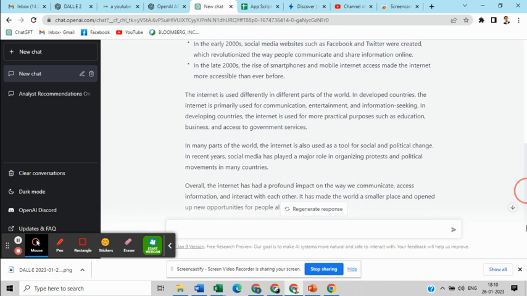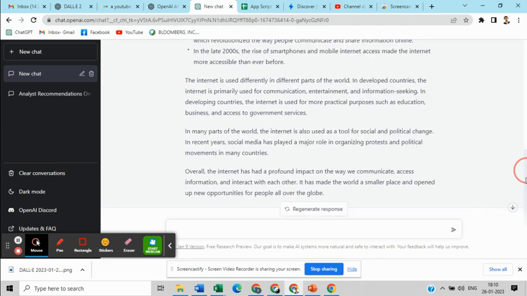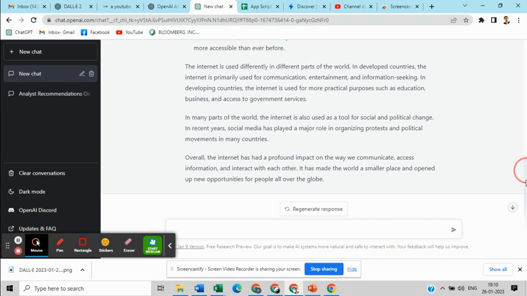Right. You can also see that the article has been written about how it is being used in different parts of the world, how developed countries are using it for communication, entertainment, and a lot of other sources. So overall, if you can see, the article has been written in a very coherent manner. There are zero grammatical errors, and this forms a great content piece for people to build on, write bigger articles, and probably just play around with the tool more.